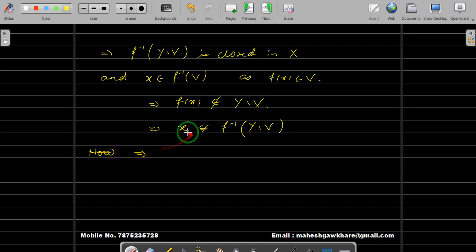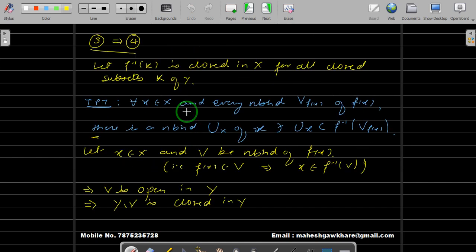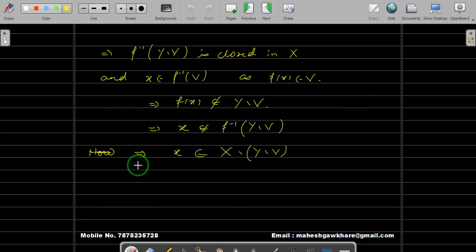If x does not belong to F inverse of Y difference V, and this entire thing is a subset of X, this implies x will belong to the complement of F inverse of Y difference V. Because x is in X, and x is not in F inverse. So obviously, this is a subset of X. x is not here, means x will be in the complement of it, because x is in X.